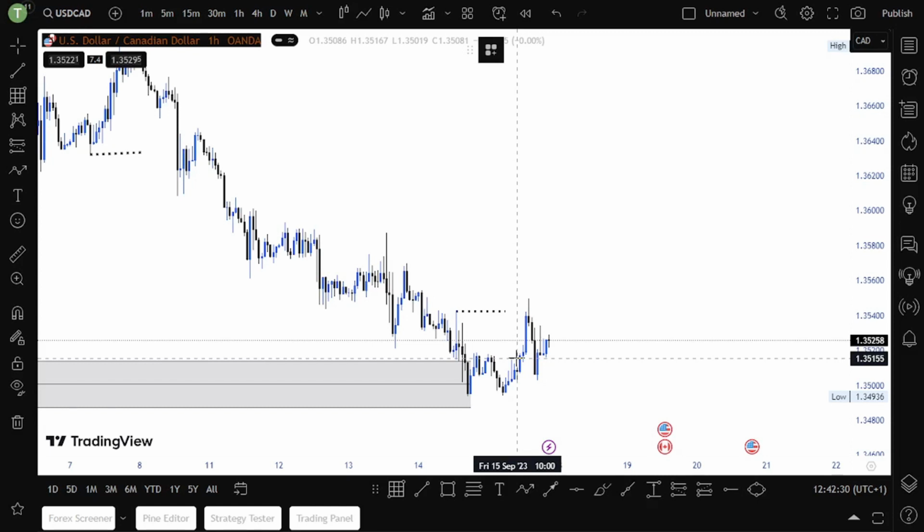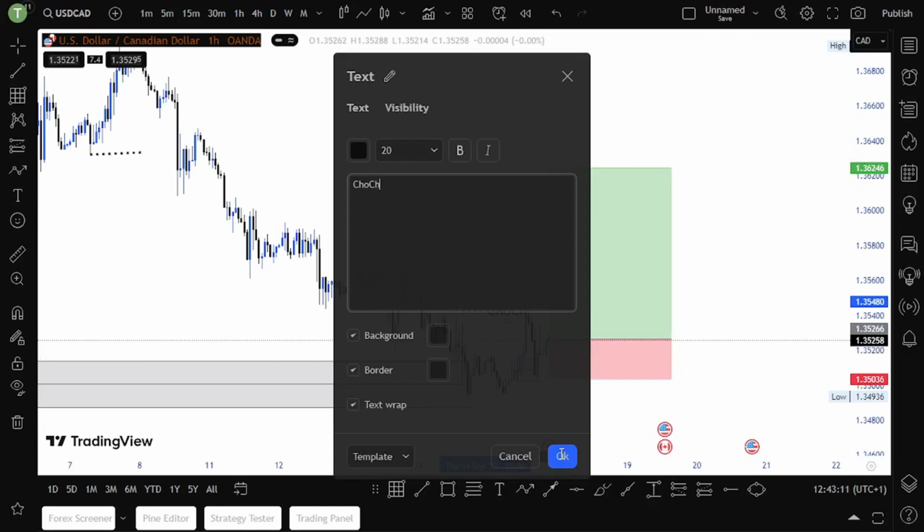As you can see, we already have a change of character there. It could be a fake choke. Those things happen, guys. You cannot avoid them. So what you do to avoid all those things is just to be patient. There is our change of character, guys.